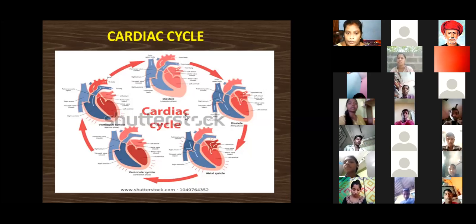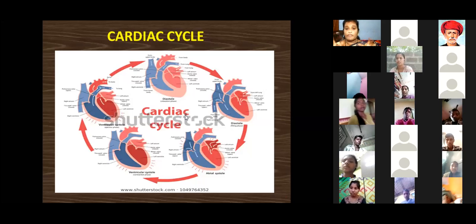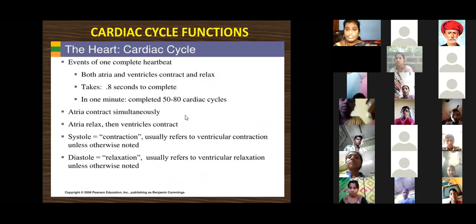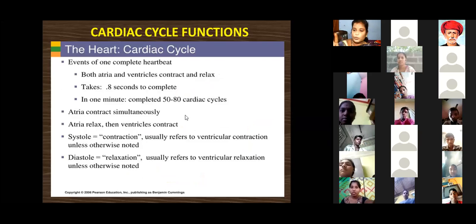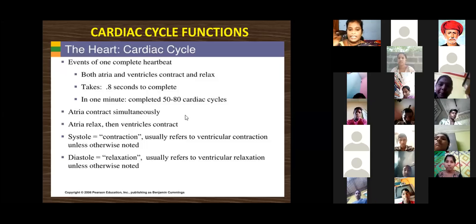Shall I move to the next slide? What are the main functions of the cardiac cycle? We know it covers the events of one complete heartbeat. What is a heartbeat? A heartbeat is one completion of systole and one completion of diastole. Systole means contraction, diastole means relaxation.